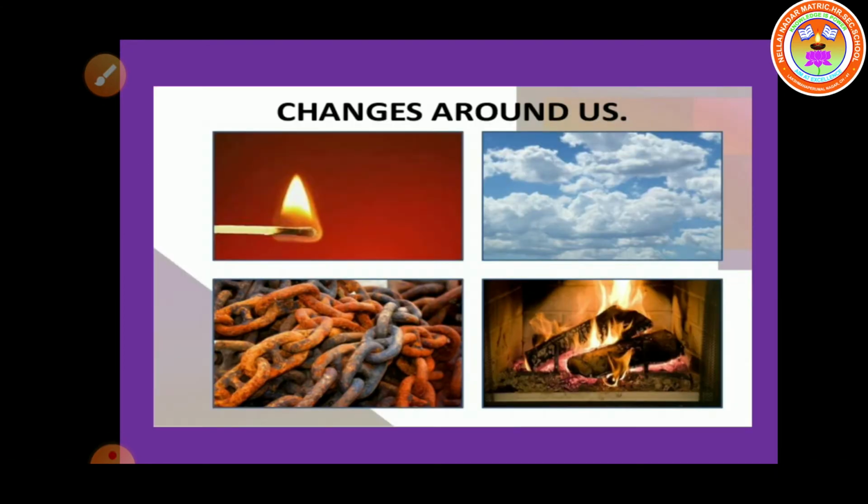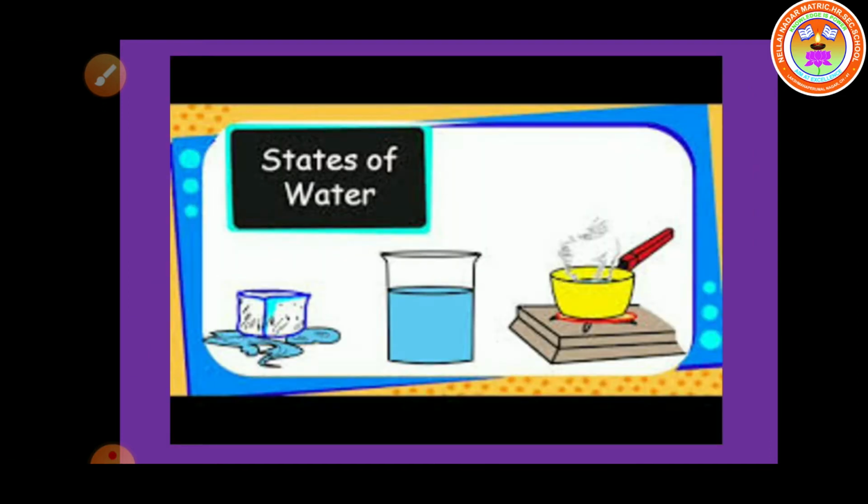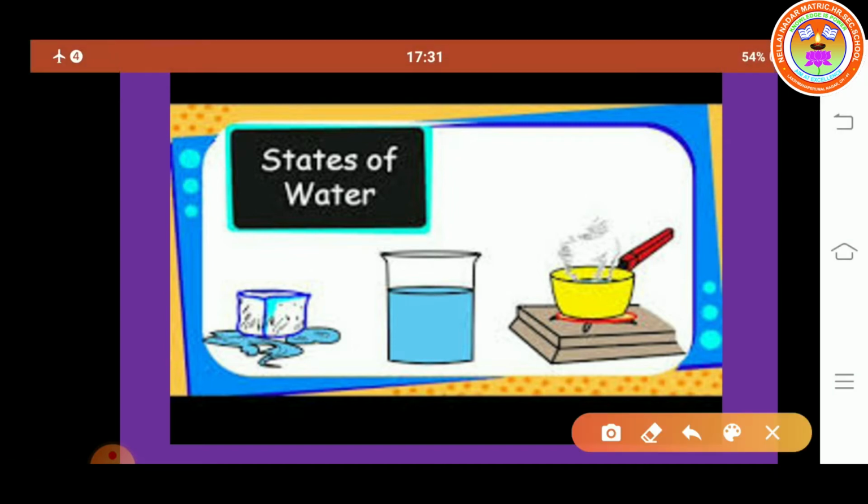Children, our lesson name is Changes Around Us. In this lesson, today we are going to discuss the physical changes that take place in water. You already know that water exists in three states: solid, liquid and gas.